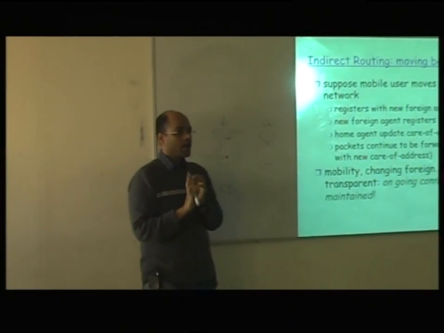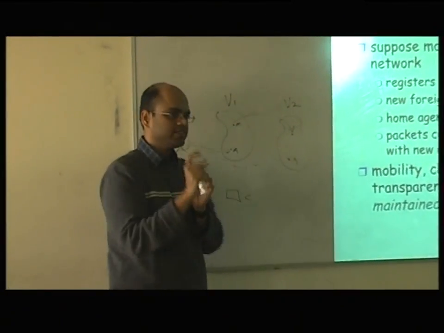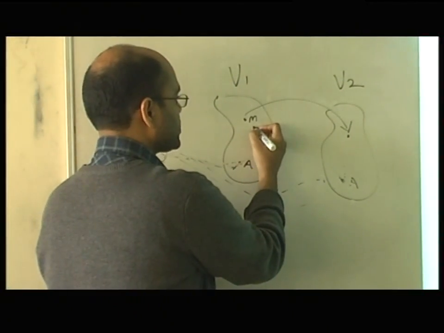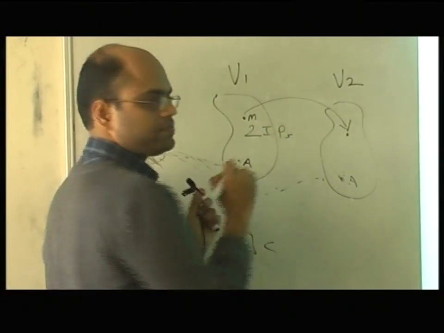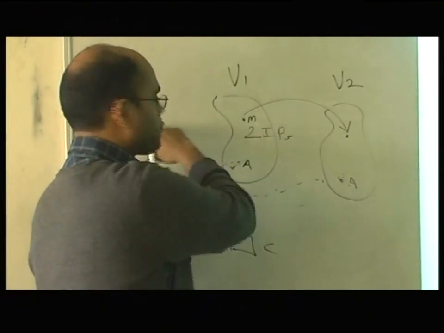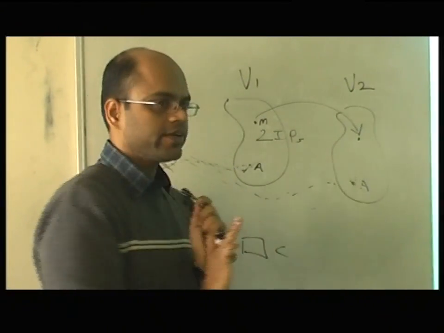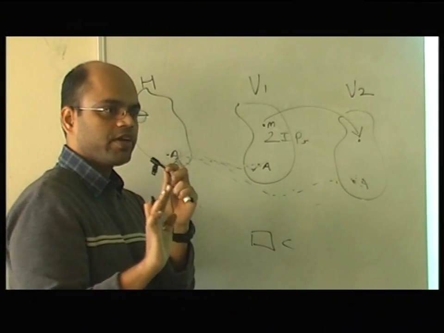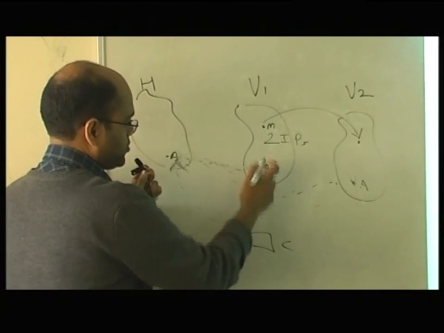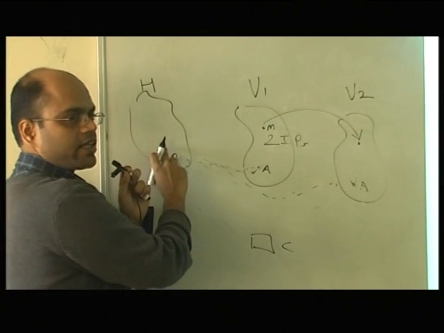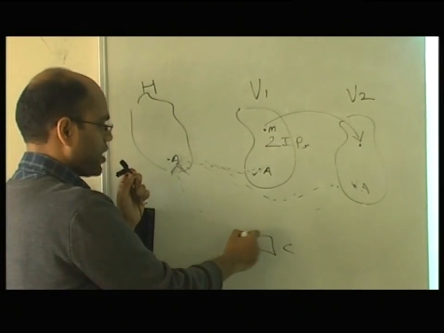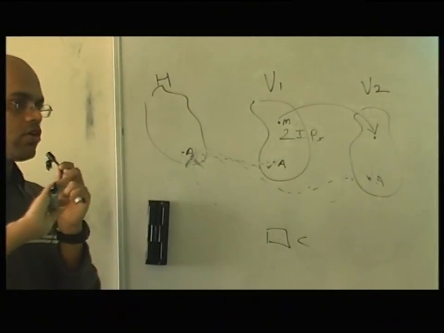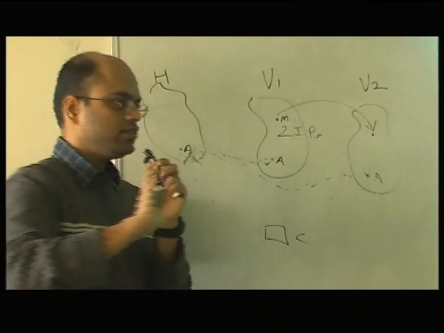IP changes. IP changes, but now you can think that this M has two IP addresses. Okay. So even with the same interface, it has two IPs. Right? One it is remembering from its home network, and one for the local network. Now what will happen is these are the two IP addresses. One IP address it uses to establish this connection and gets its routing done here like this. And for the second IP address, for example, now this mobile node is interested in sending an email.